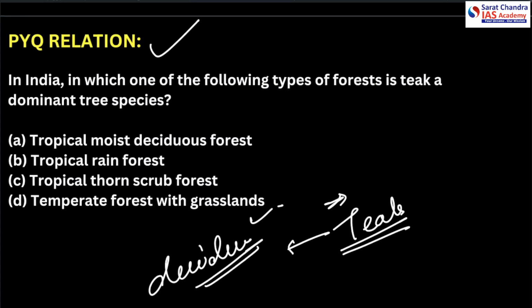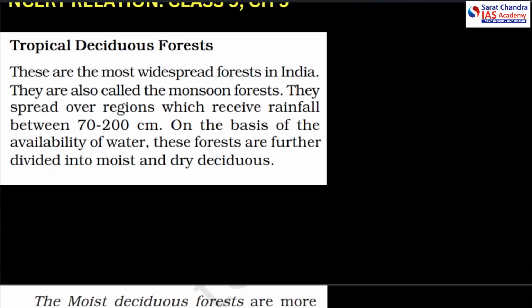Alright. Let's also see what is the NCERT relation. So NCERT says the tropical deciduous forests are the most widespread forests in India. They are also called the monsoon forest. They spread over regions which receive rainfall between 70 to 200 centimeter.